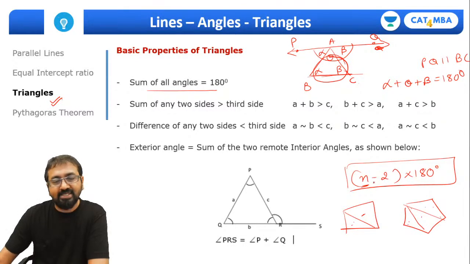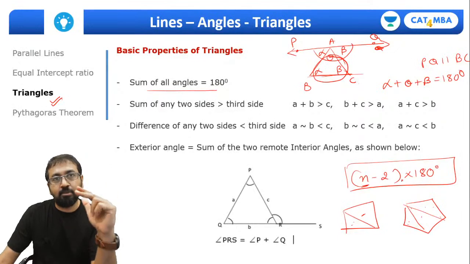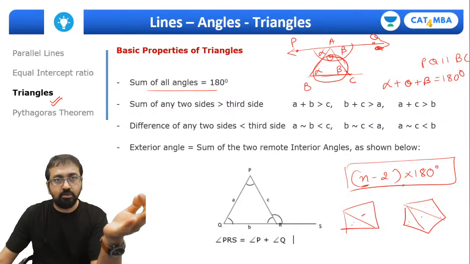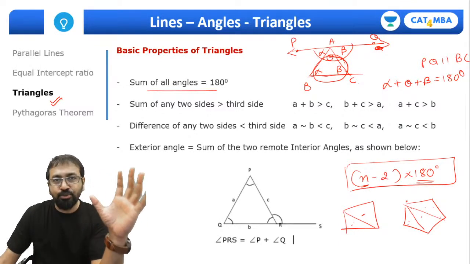So if you take an n-sided figure, you can convert it into n minus 2 triangles. And the sum of all interior angles of one triangle is 180. So in an n-sided figure, you will have n minus 2, that many triangles, into 180 degrees. That's the sum of all angles. I'm sure you have understood now.